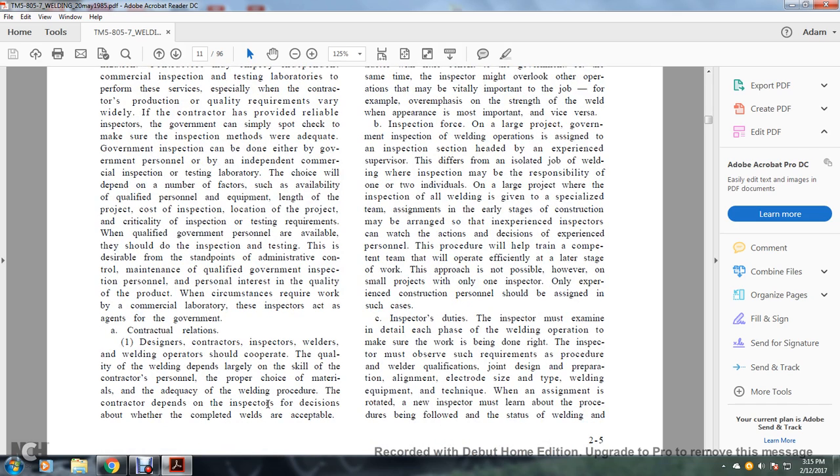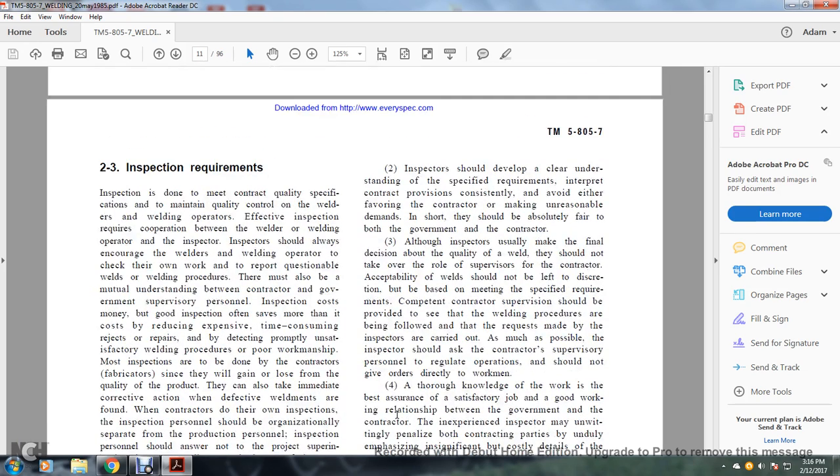The contractor's relationship. Designer, contractors, inspectors, and welding operators should cooperate, with the qualifying of the welding depending largely on the skill of the contractor's personnel. The proper choice of the materials and the adequacy of the welding procedure with the contractor depends on the inspector. The decision whether the completed welds are acceptable.